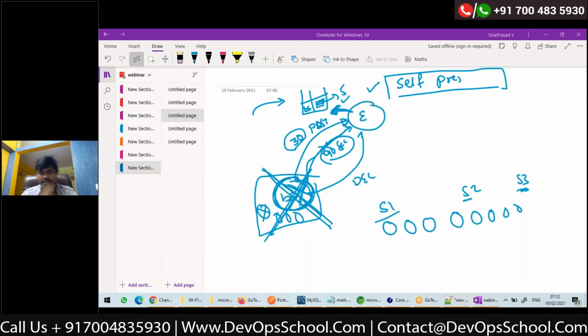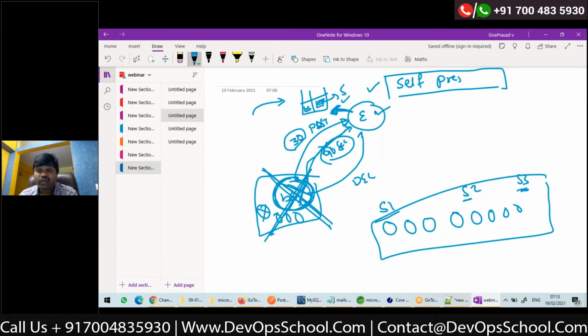So let me tell you, I missed out one point. Thanks for pointing it out, Sujit. By default, whenever we start Eureka, it does not go into self-preservation mode. It will go into self-preservation mode only if more than 50% of heartbeats are not reaching Eureka. That means if there are 100 instances registered with Eureka, and more than 50% of heartbeats are not reaching Eureka, then only it will go into self-preservation mode. Otherwise, it will be in normal mode only.